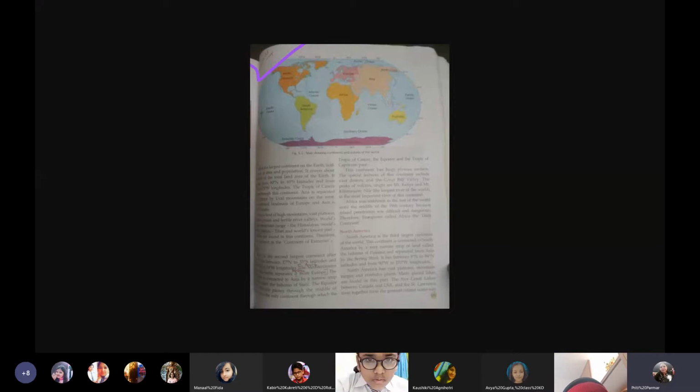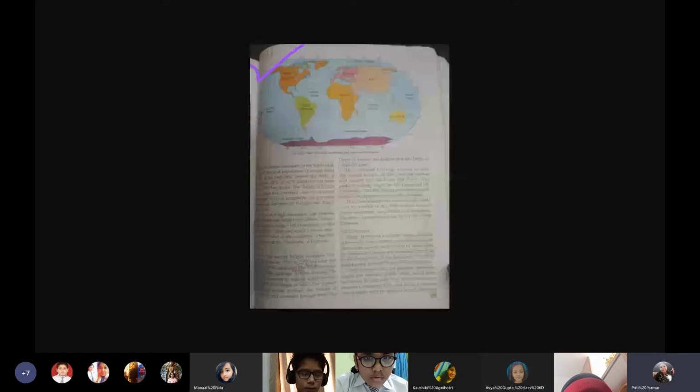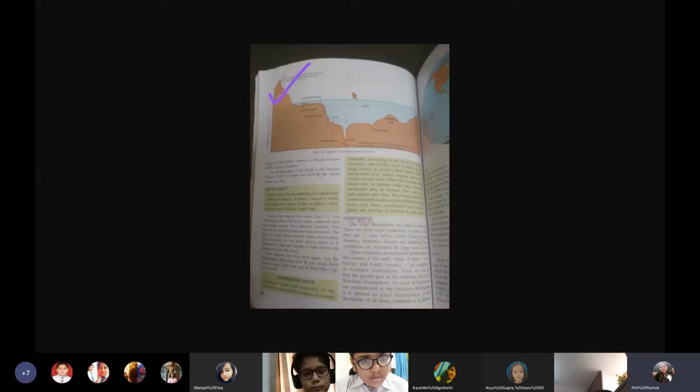Now we were dealing with the lithosphere, the solid part of the earth. We know that the big land masses present on the earth are 29%, which means out of 100, 29% of the earth is made up of land, and 71% is water. So the 29% of big land masses are the continents. We came to know that there are seven major continents, and among them, Asia is the largest and Australia the smallest.